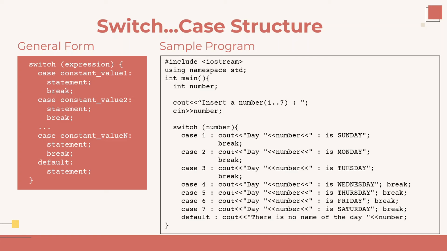Then if the number is 2, the program will enter case 2, and the statement to print "day 2 is Monday" will be executed. And it will go on until the 7th case. Then, if the number inserted by the user is not a number from 1 to 7, the program will run the default statement to print that there is no name of the day that matches the number inserted by the user.